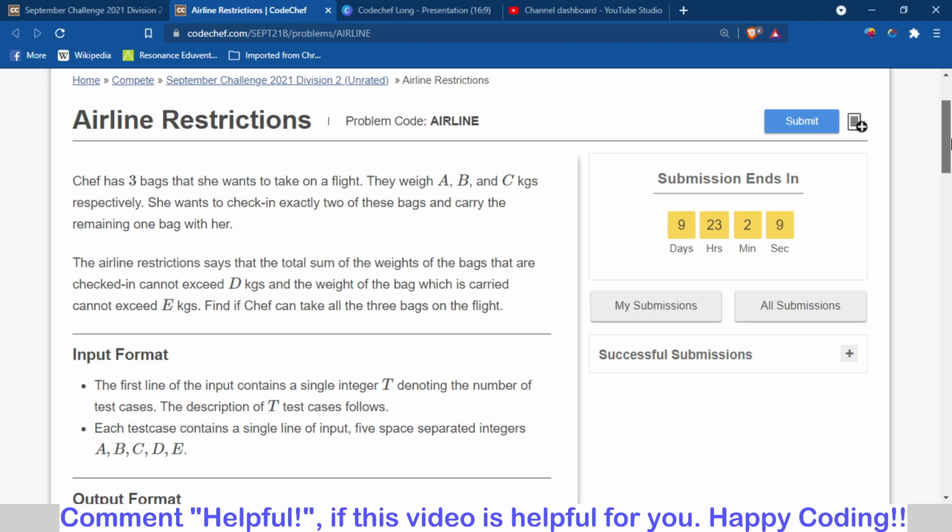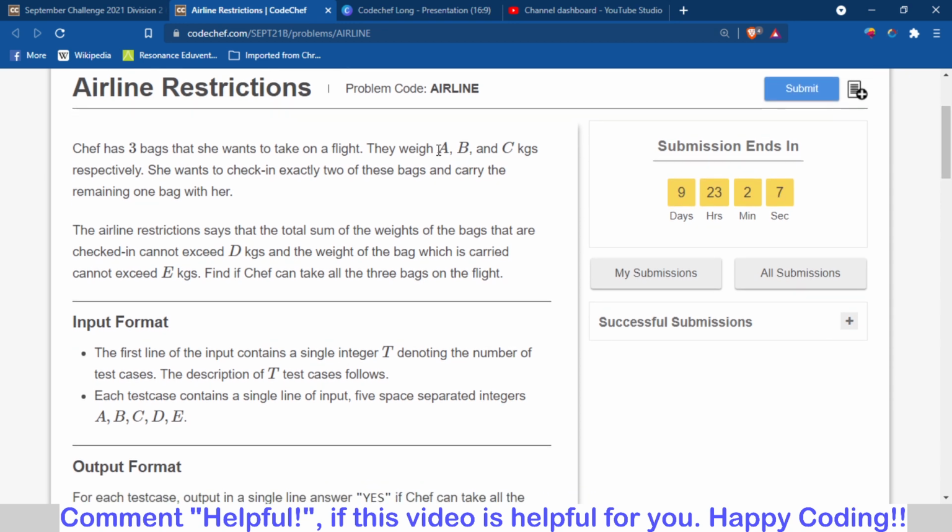Here's the problem. Chef has 3 bags, which weigh A kg, B kg and C kg. These are the weights of the bags. Chef has to place two of these bags in the check-in and wants to carry one bag with her.